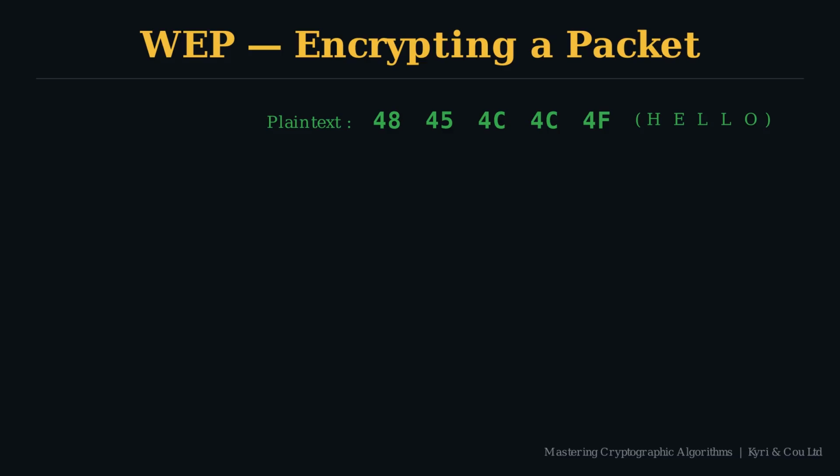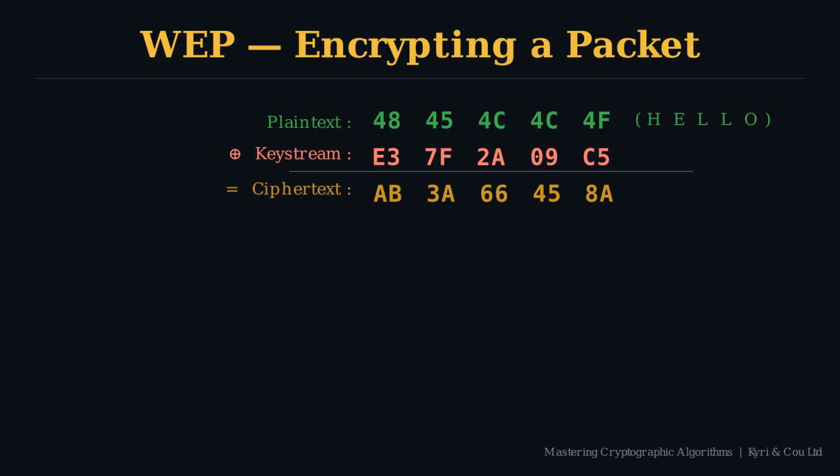Here's how that key stream gets used. Take a plaintext payload, hello. Each character maps to a byte value in ASCII, shown on screen. Each plaintext byte is XORed against the corresponding keystream byte, column by column across the stream, and out comes the ciphertext. Those bytes reveal nothing without the keystream, and reconstructing the keystream needs both the base key and the IV.